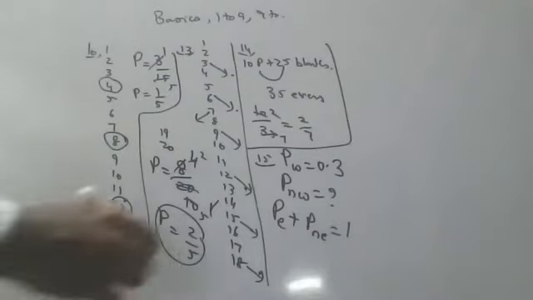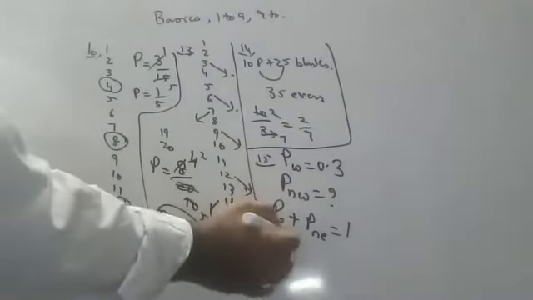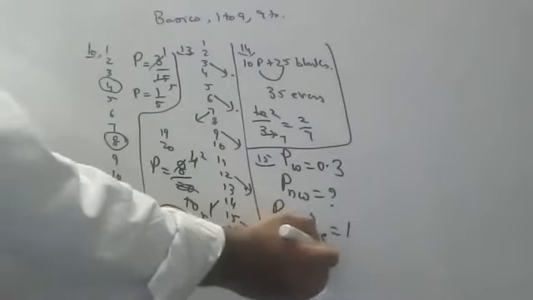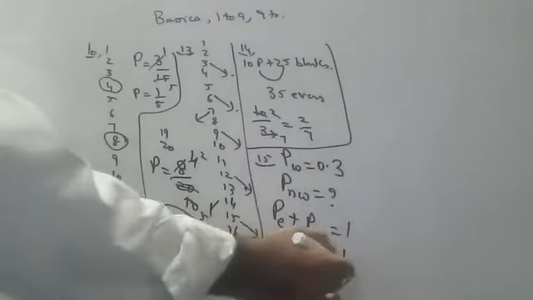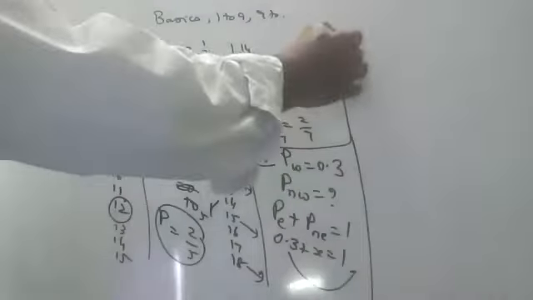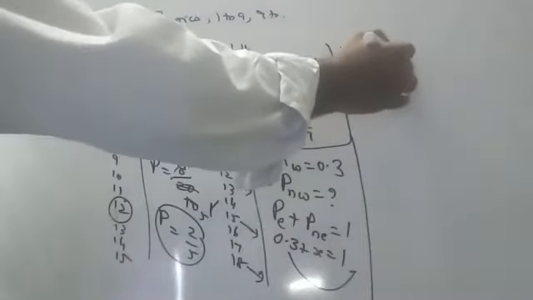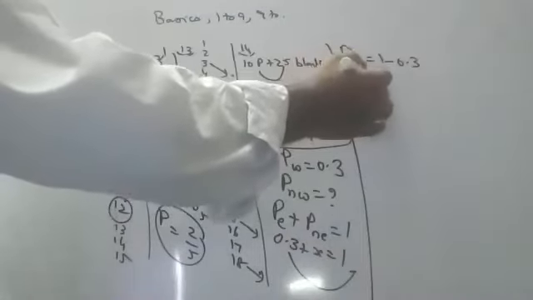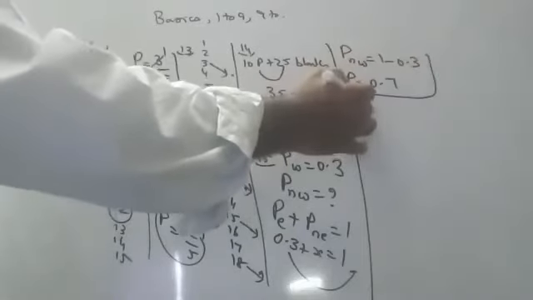Very good, Ravana. So the probability of winning is 0.3. What is the probability of not winning? He's asking. So the probability of not winning the game is 1 minus 0.3, that is 0.7.